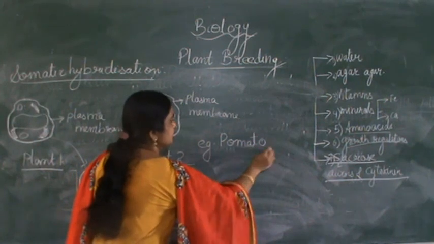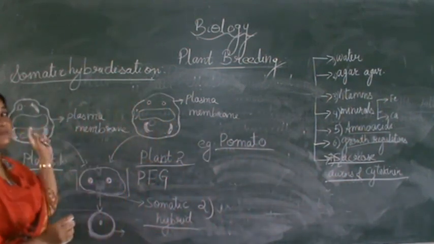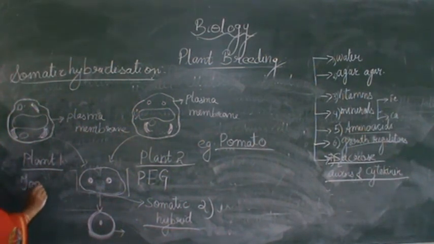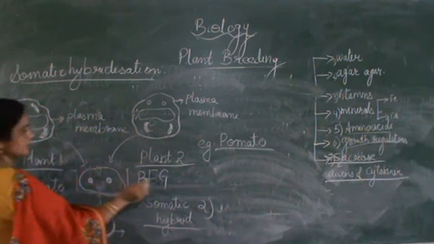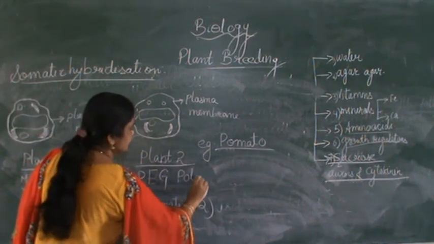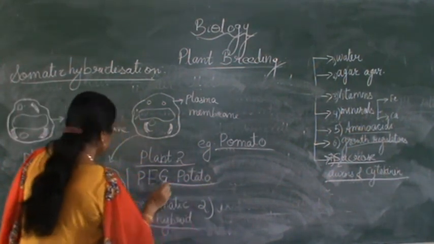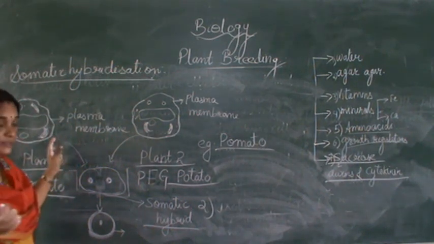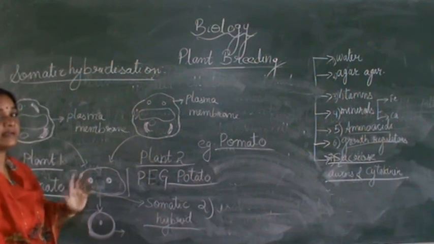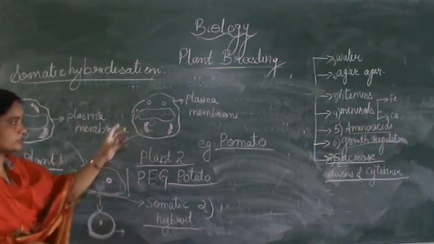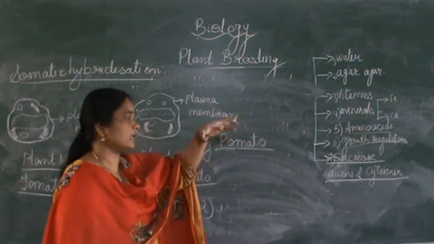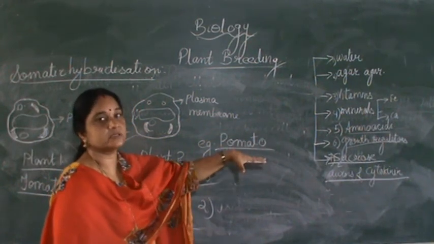Pomato is being developed, that is the fusion of two cells. One parent is taken as tomato, and the other cell is taken from potato. So two different varieties of plants are taken and fused together, with characteristics of both the parents. So this plant will have the characteristics of both, of potato as well as that of tomato.